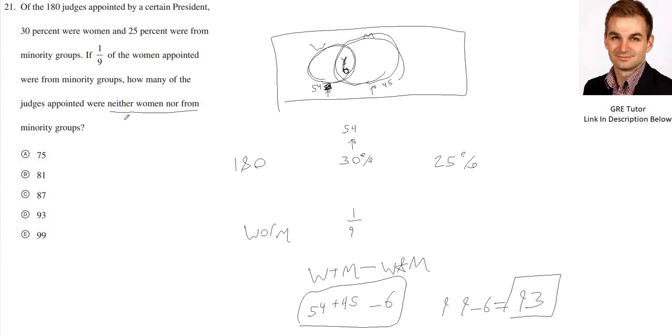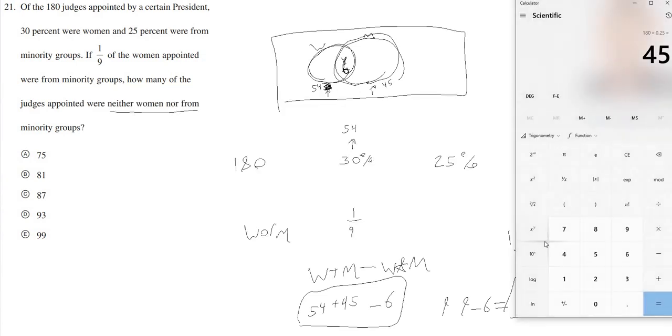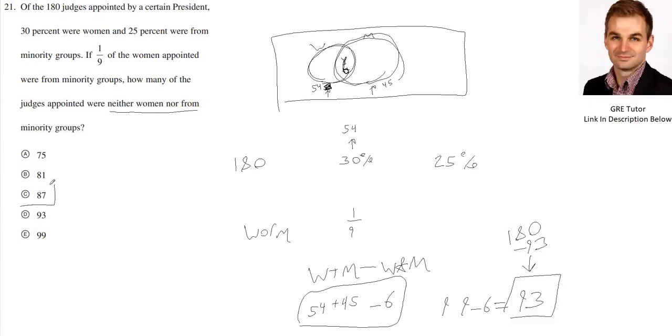But what we want to know is how many of the judges appointed were neither women nor minority groups. So we want to take this number, which is the number that were women or minority groups, and subtract that from 180, which is the total group. So that's 180 minus 93. We can do this in your head, but 180 minus 93 is 87. So we are looking at 87 people, or letter C, as our answer.